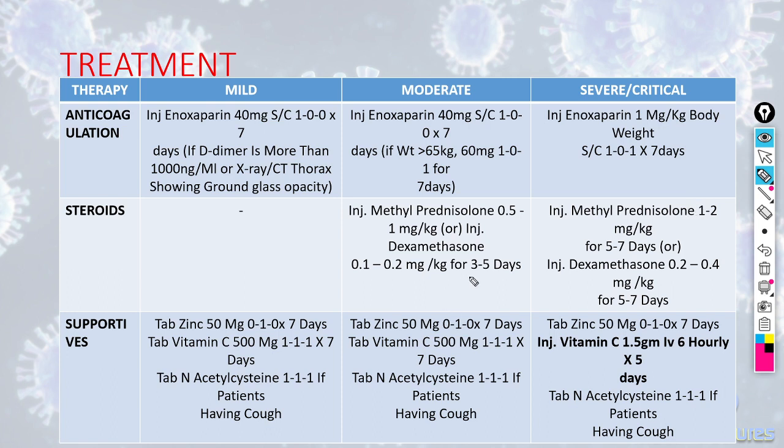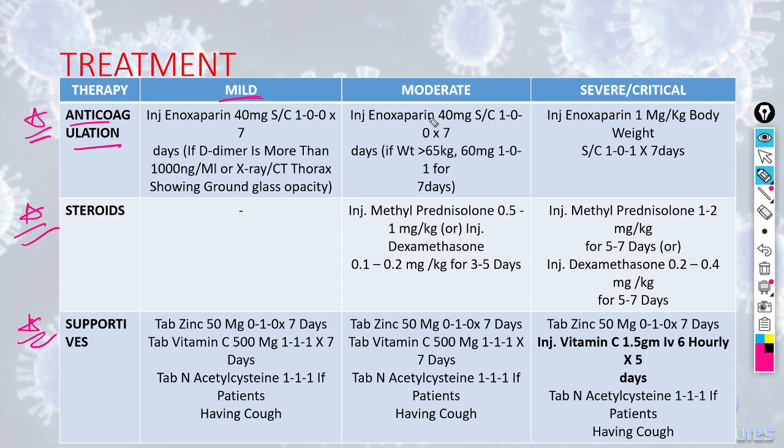Now, after we have discussed all the antiviral drugs, convalescent plasma, then tocilizumab, oxygen therapy, there is a role of anticoagulation. There is also a very important role of steroids and supportive management. Talking about anticoagulation, anticoagulation is required because COVID-19, as shown in studies, is a hypercoagulable and prothrombotic state. So it leads to infarcts in various organs of the body like lung, brain, as well as cardiovascular system.